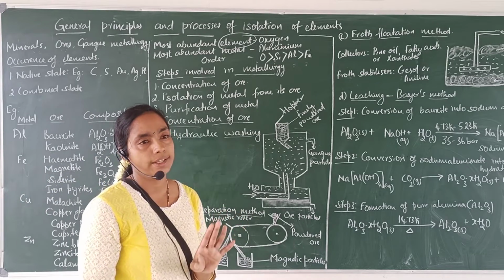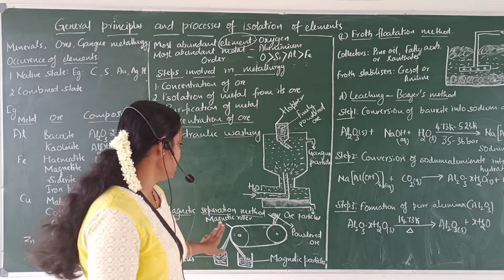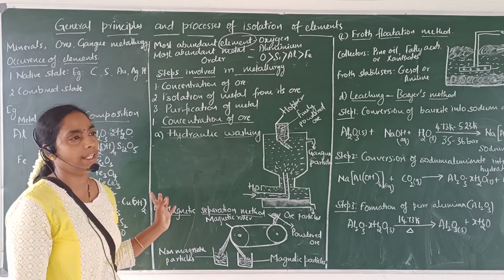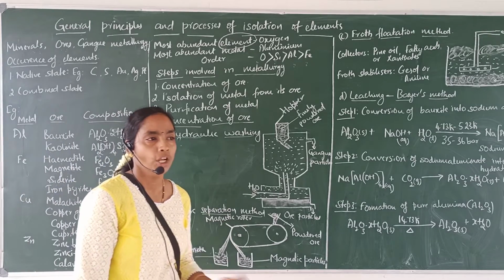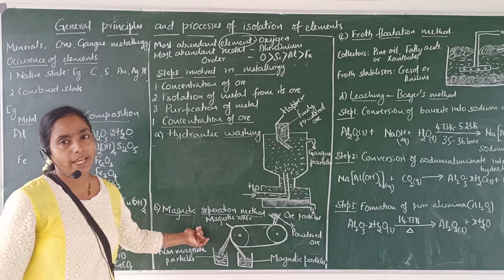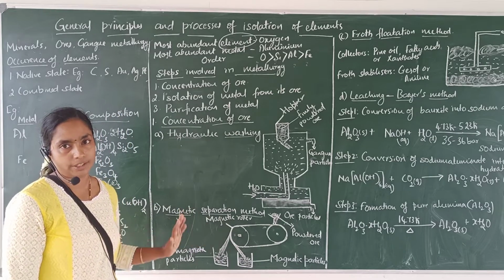If both the particles are magnetic, we cannot use this method. Either one of the particles should be magnetic in nature and another one should be non-magnetic in nature. Then only we can select this magnetic separation method.